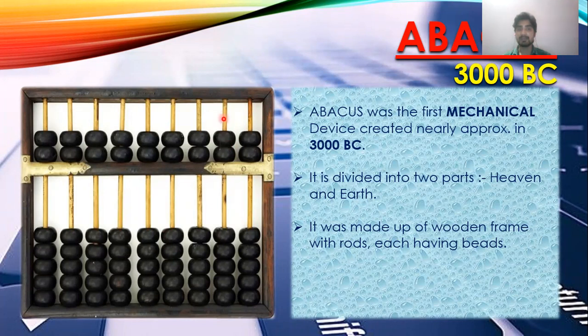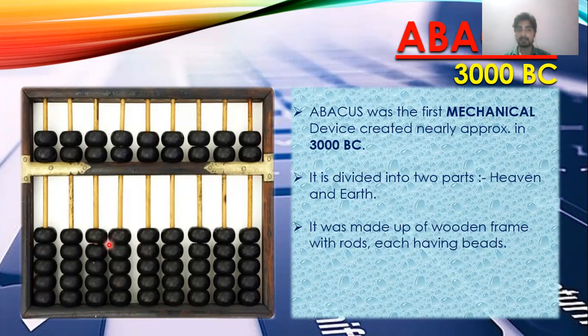We just used to slide these beads upside. The main purpose of the abacus was to keep track of numbers, that is, what we are adding or what we are using, which number we are using for doing the calculation. So mainly the abacus was used for keeping track of numbers. How do we do that? By shifting the beads upside.